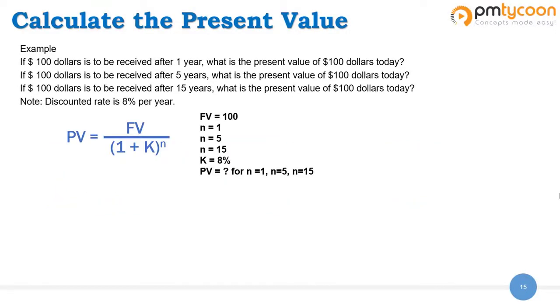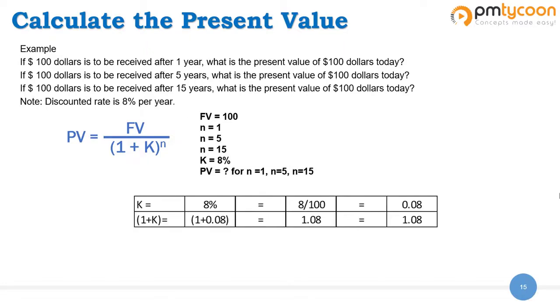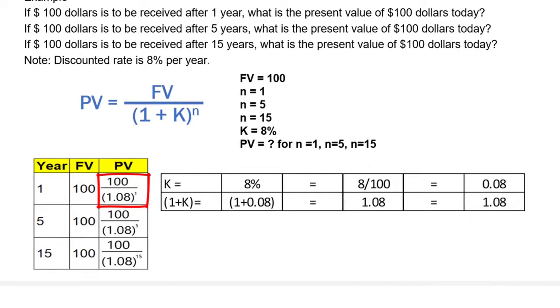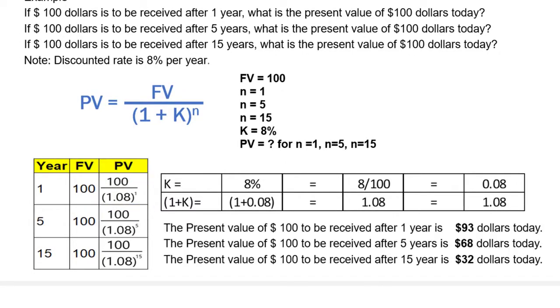And so to summarize, k means 8%, which is 8 divided by 100. That gives us 0.08. If you add 1, it gives 1.08. And for the first year, it is 100 divided by 1.08 to the power of 1. And that gives us the present value of $100 as $93. And if you do the calculations for the 5th year, it is 100 divided by 1.08 to the power of 5, and which gives us the number as $68. And similarly, if you do the calculation for 15th year, you're getting the value as $32.